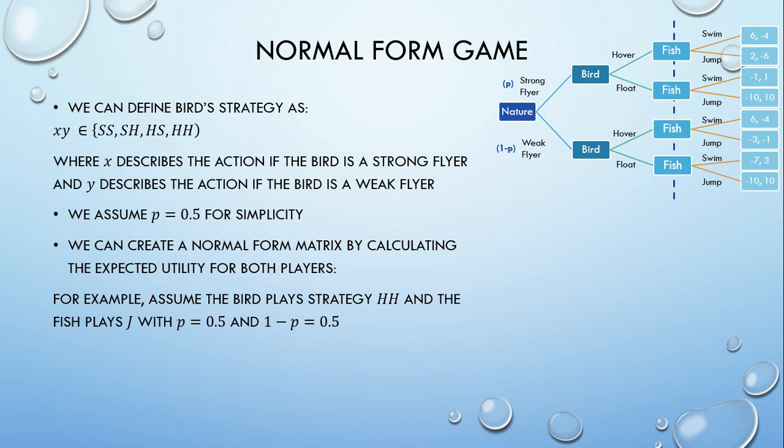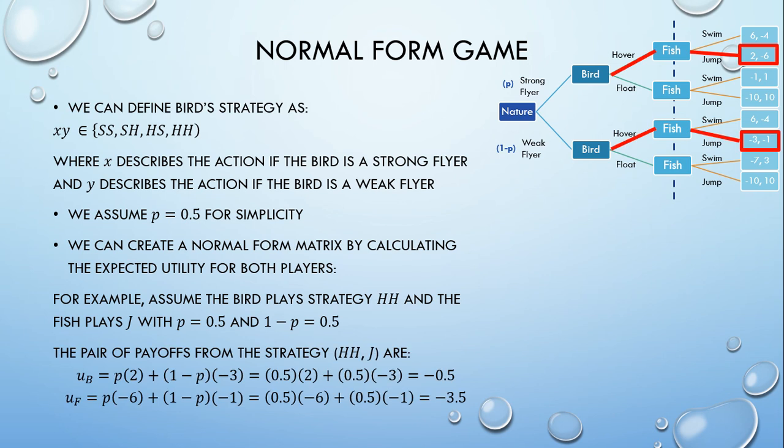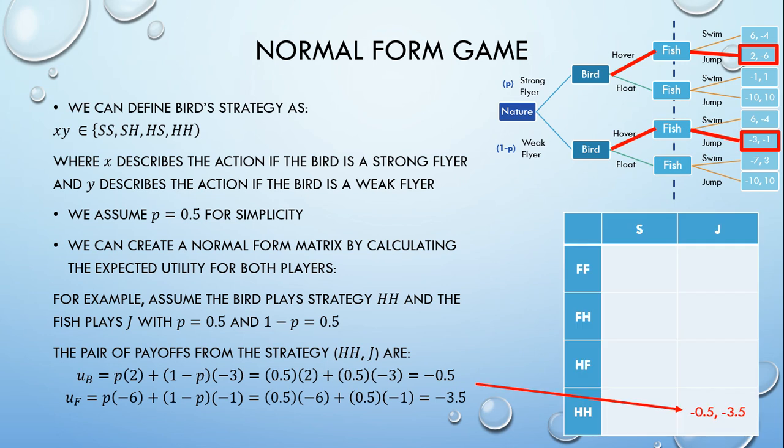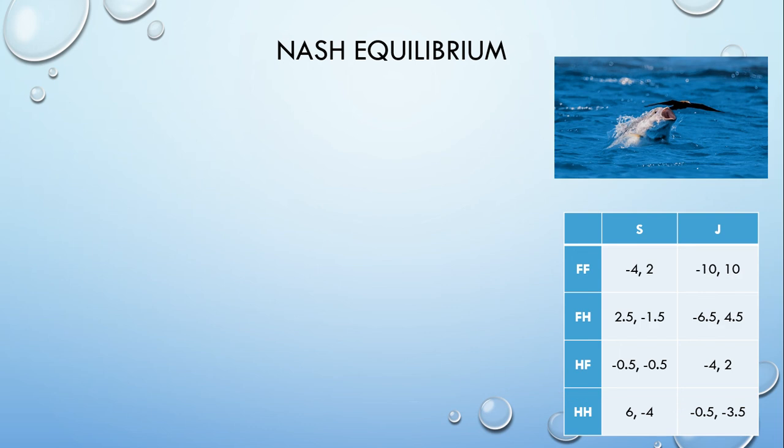If the bird plays strategy HH, hover hover, and the fish plays strategy J, jump, then with probability p, the outcome will yield 2, minus 6, and with probability 1 minus p, the outcome will yield minus 3, minus 1. With this strategy, the bird will get utility minus 0.5, and the fish will get utility minus 3.5. We can fill out the rest of the matrix in the same way.